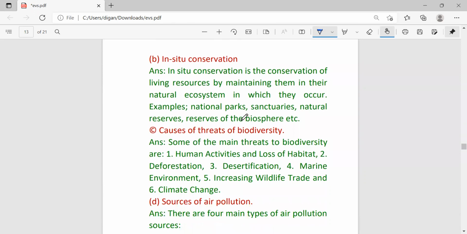Next, causes of threat to biodiversity. So some of the main threats to biodiversity are human activities and loss of habitat, deforestation, desertification, marine environment, increasing wildlife trade, and climatic changes.